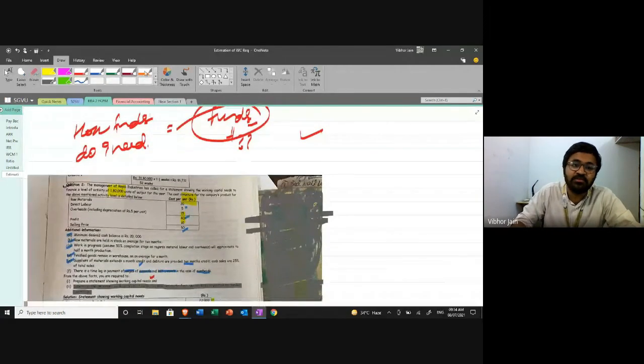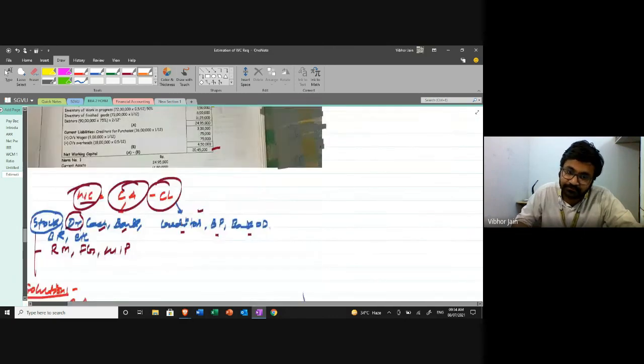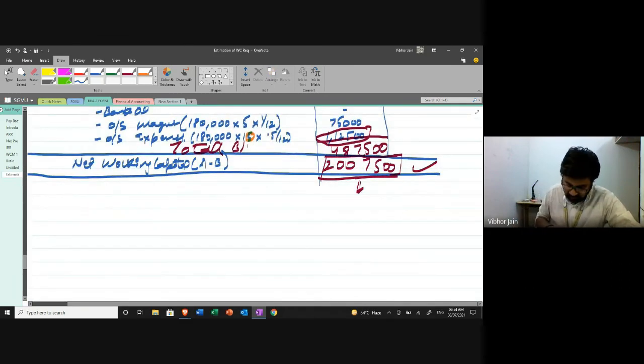See, the question says one thing. The mistake I made was intentional, so that I can explain this point and you don't make this mistake. See what it's saying. It is saying including depreciation of 5 rupees. Do you think depreciation can be outstanding? Have you ever heard about depreciation being outstanding? No. Depreciation is never outstanding. That is why we're not going to take 15. We're going to take 10 only. Okay. Please don't make this mistake.